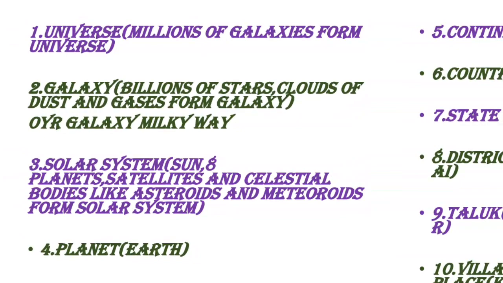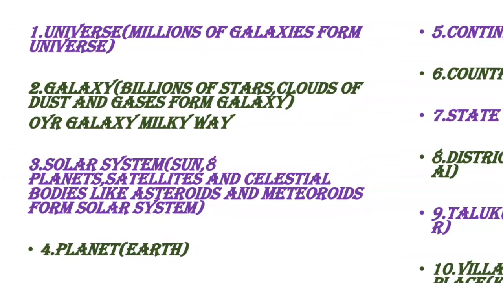And what is meant by galaxy, and in which galaxy are we living? I think everyone studied this in previous standards. We are living in the galaxy known as Milky Way. And what is meant by galaxy? In the sky, what all can you see? Stars, clouds, moon, sun, everything, right?